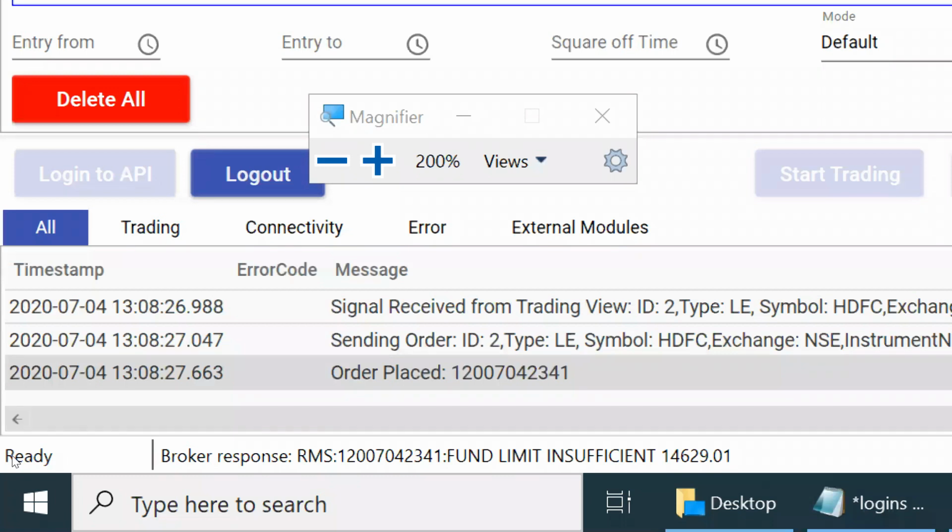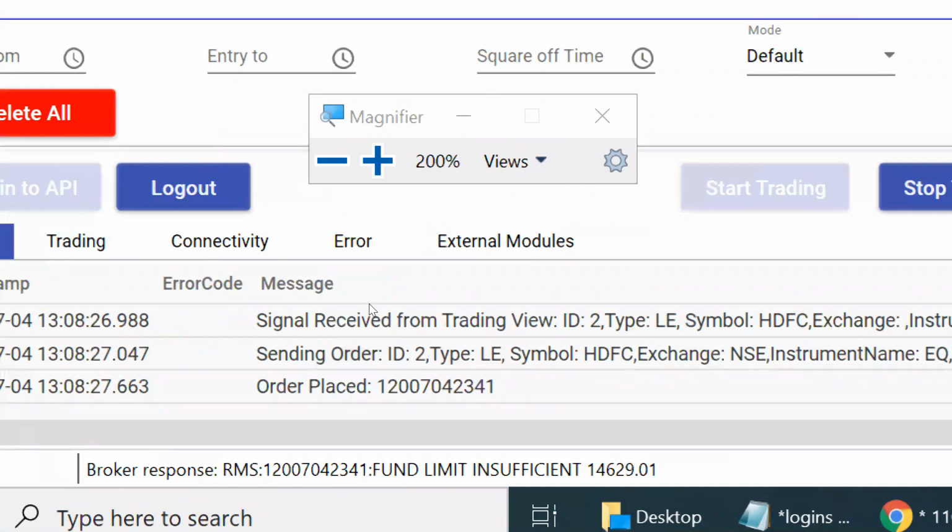So it placed an order within 100 milliseconds and it took 600 milliseconds to actually place the order at Fire's backend, Fire's RMS, and to get a status from the Fire RMS also. So that is the speed. And by the way, API Bridge is faster than any application in India, whether web based or desktop based. Any application that you can think of, it is way faster than that.